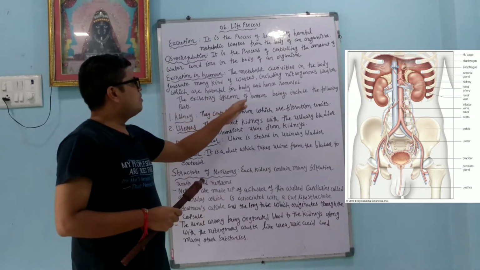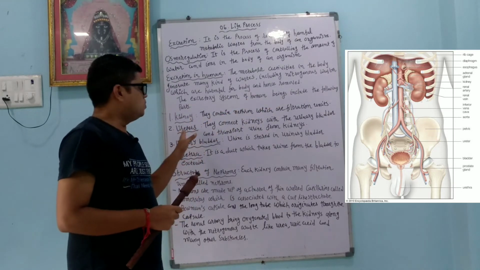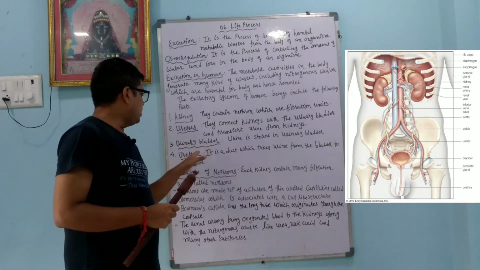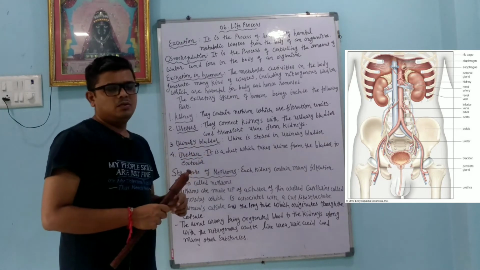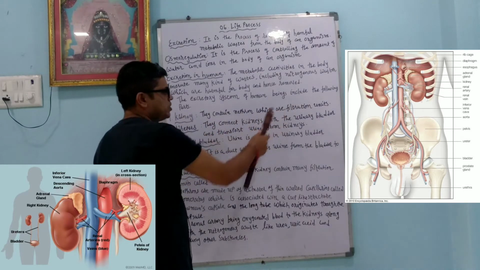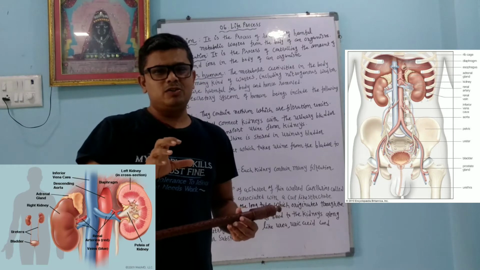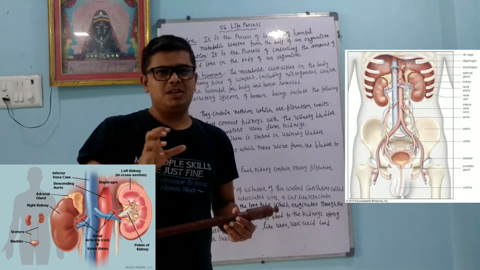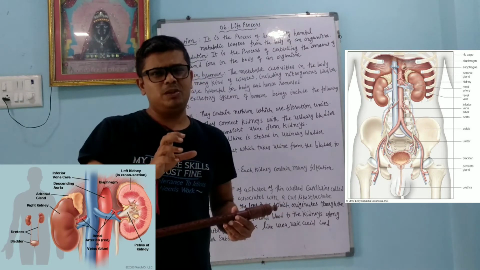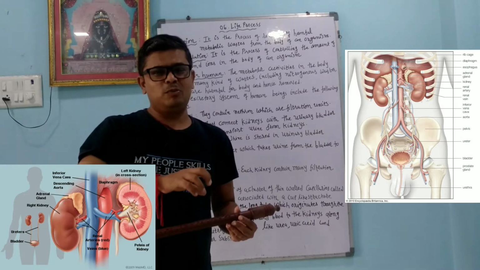The excretory system of the human being includes the following parts. First is the kidney, second is the ureter, third is the urinary bladder, and fourth is the urethra. First we will learn about the kidney. They contain nephrons, which are filtration units. The kidney has filtration units called nephrons, and in the nephron many other units are present, like the Bowman capsule and glomerulus.